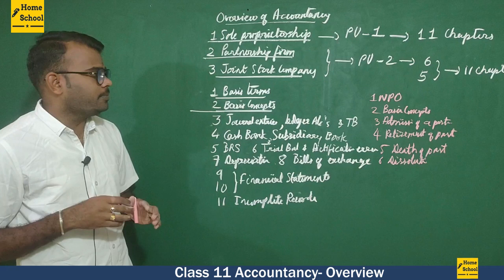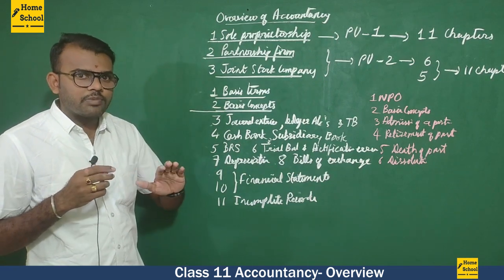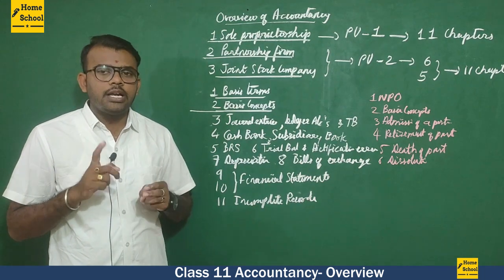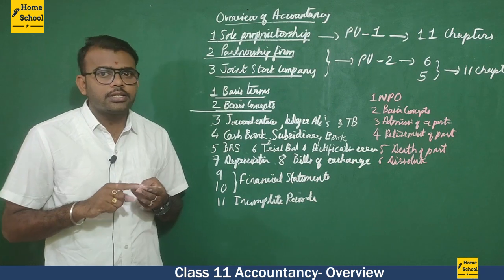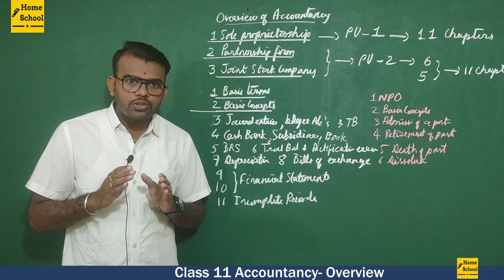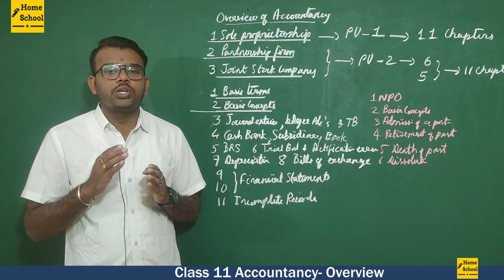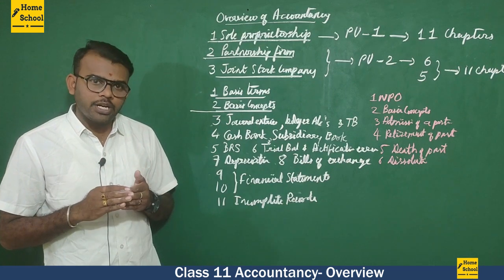Just a glance again. In first PUC, the first chapter is introduction to accounting. The second chapter is theory base of accounting. Third chapter is recording of transaction 1. Fourth chapter is recording of transaction 2. Fifth chapter is bank reconciliation statement.